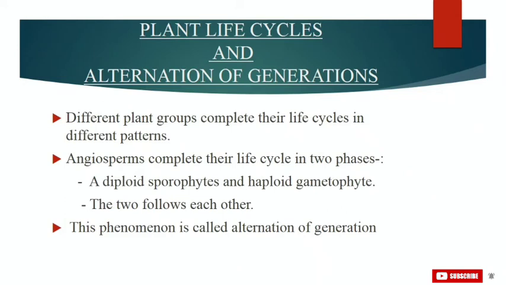So basically, what is meant by life cycle? Life cycle of an organism is a sequence of events or processes that occur from birth to death of an organism. So basically, whatever the processes or events that occur in an organism's life, starting from birth to its end, that is death, is what is meant by life cycle.